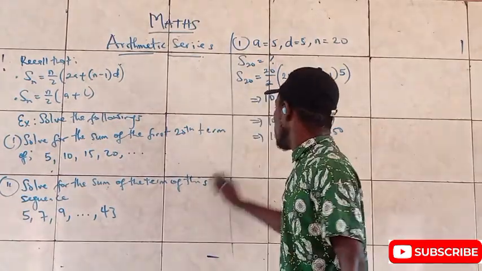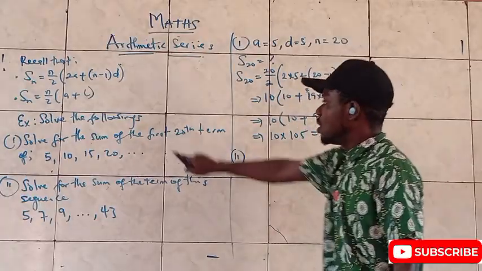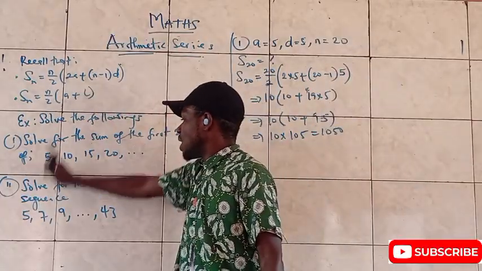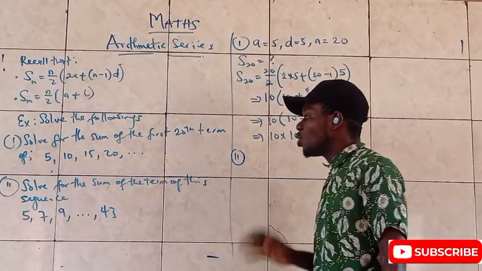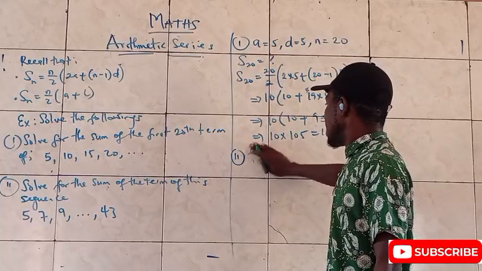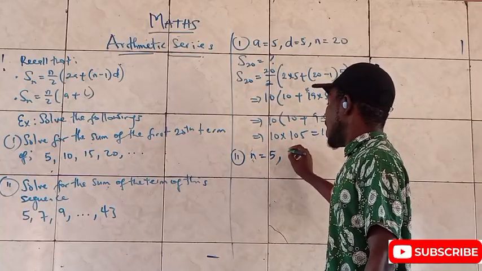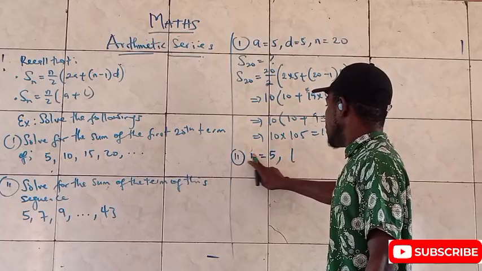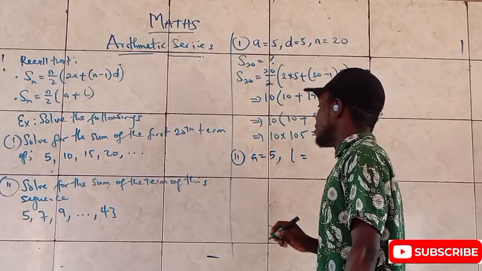So let's start number 2. Also the same thing, the best way for number 2 is to use this method because you can see your first term and you can see your last term without stress. But you have been told that it's an AP. So I will now say that my first term, a, is equal to 5, and my last term is simply 43.